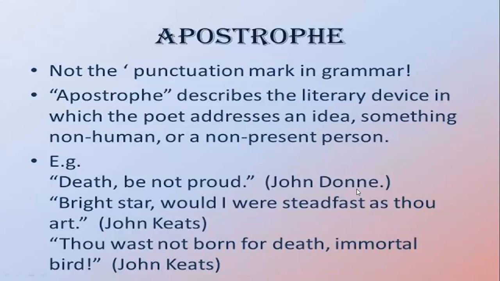Death, be not proud. Now, John Donne, who is a poet, is talking to death, right? So this is apostrophe. Bright star, would I were steadfast as thou art. John Keats is talking to a bright star, apostrophe. Thou wast not born for death, immortal bird. Immortal bird is the thing to whom John Keats is talking, which is not even present there. So this is the example of apostrophe.